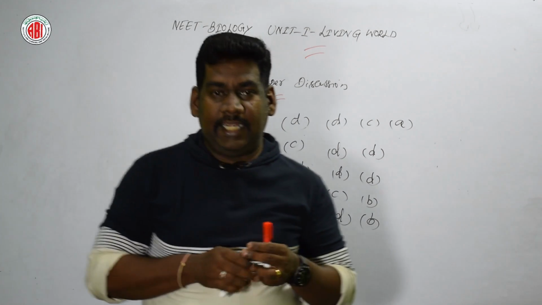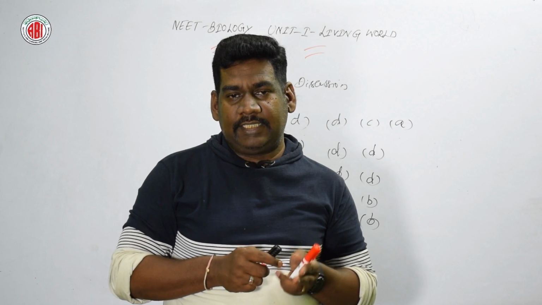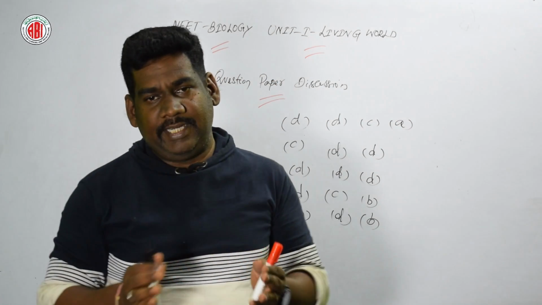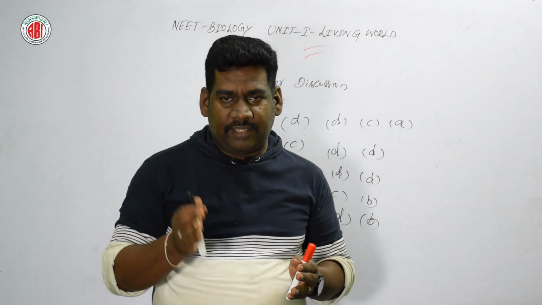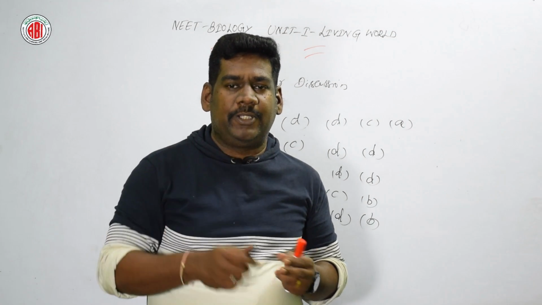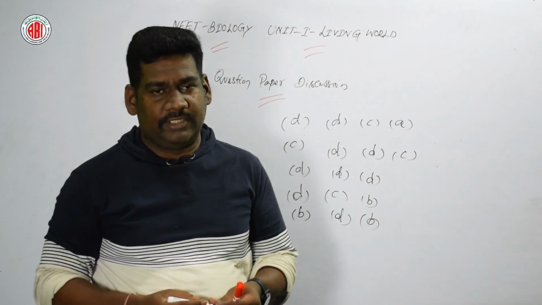So option C is the right answer, monograph. Monograph is the right answer for this question, as it gives the comprehensive account of complete information of a genus or family at a particular time. Monograph is the right answer, option C.